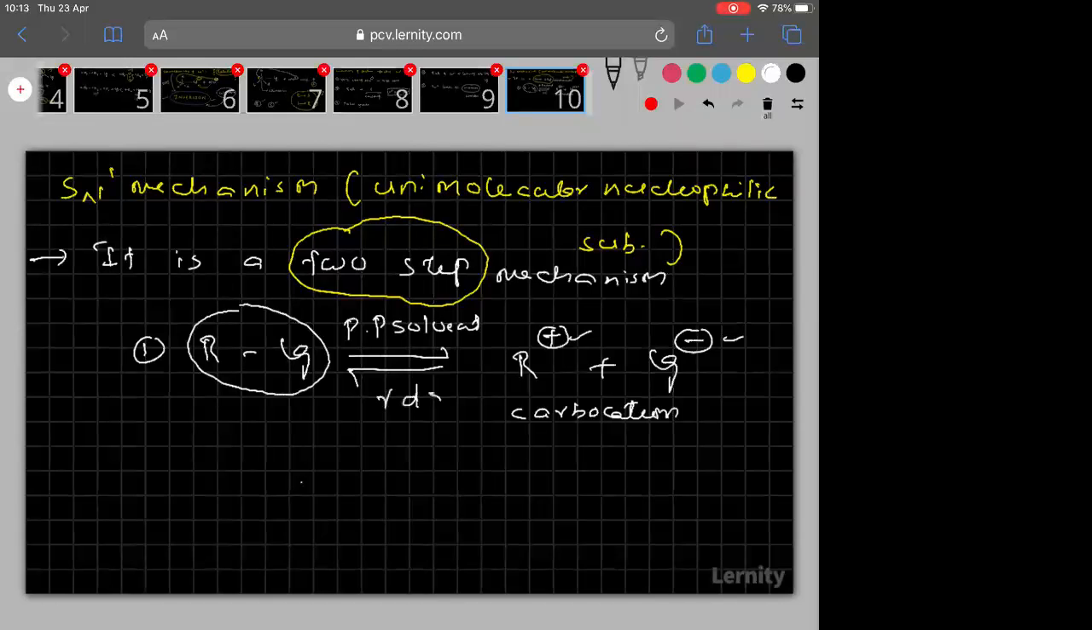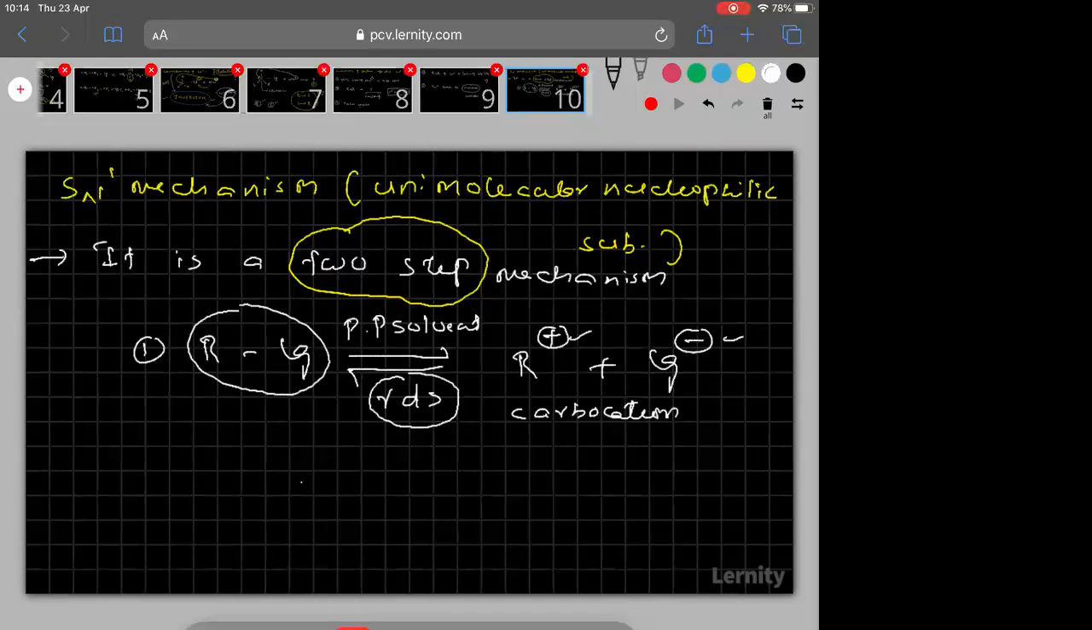Remember, the slow step is called the rate determining step, RDS. So the first step itself is the RDS. And remember everyone, the RDS step is always a slow step, always. Rate determining step is always a slow step. I hope it is clear to everyone. And this is the first step of the mechanism.